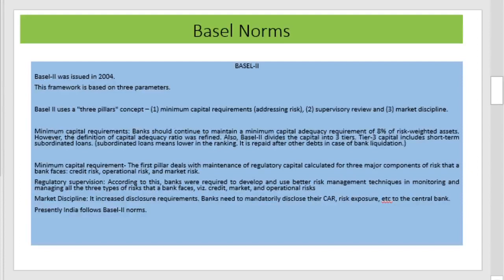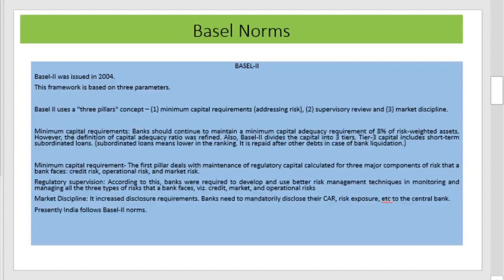The third one is market discipline. This means increased disclosure requirements. Banks need to mandatorily disclose their capital adequacy ratio, that is, risk exposure, etc., to the central bank. Disclosure of the status of capital adequacy ratio is the third norm, and presently India follows the Basel II norms.